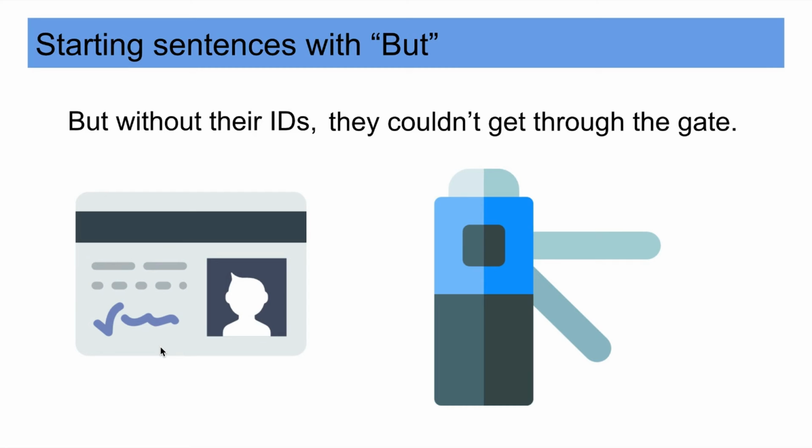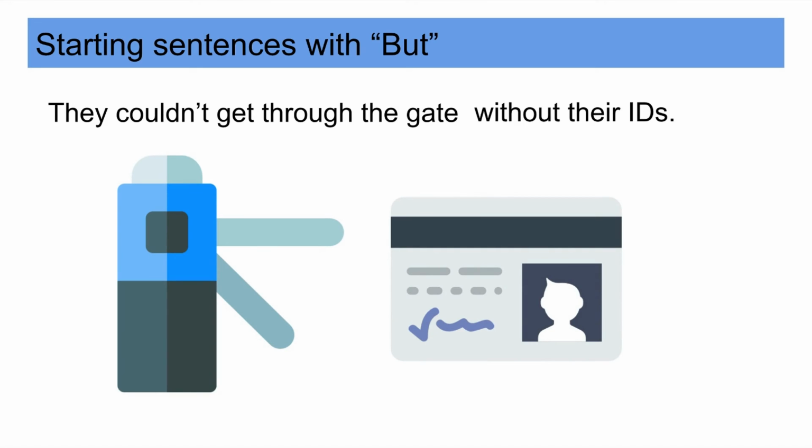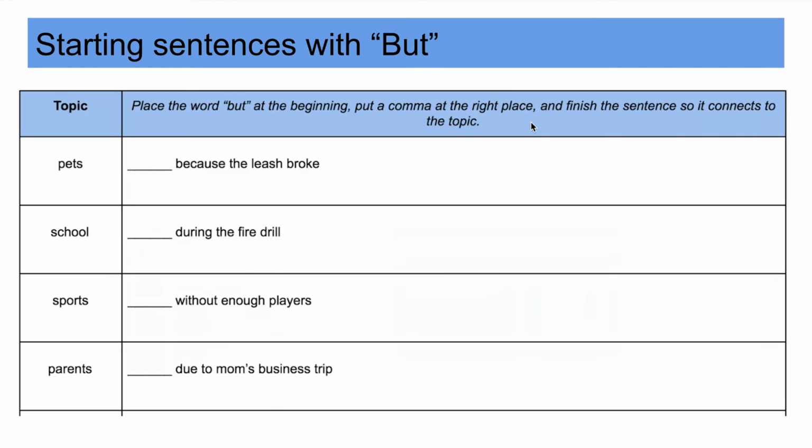Let's do another sentence. But without their IDs, they couldn't get through the gate. Notice that I put a comma here because I heard the pause. Let's see if you could switch it around. How would you have done it? Pause the video. They couldn't get through the gate without their IDs. So we took out the but, and we switched it around, and it makes sense the same.